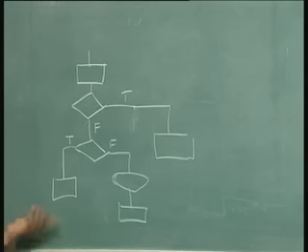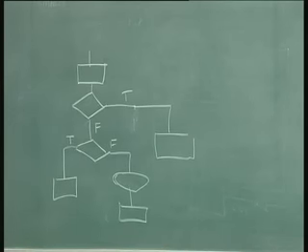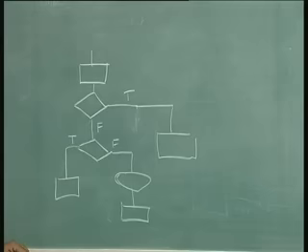Something like this is an accepted ASM. We know how to draw the next state table for this, or the ASM table as they call it. You can draw the ASM table for it and implement it using multiplexers, using ROM, whatever.